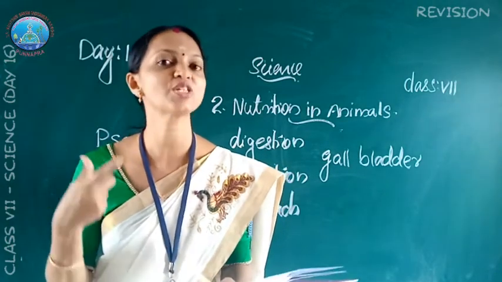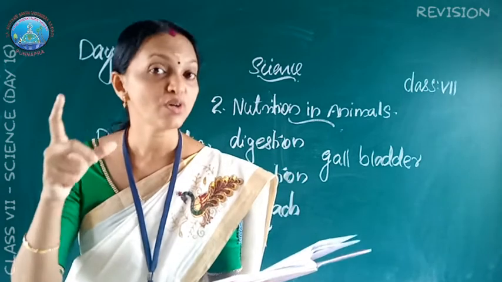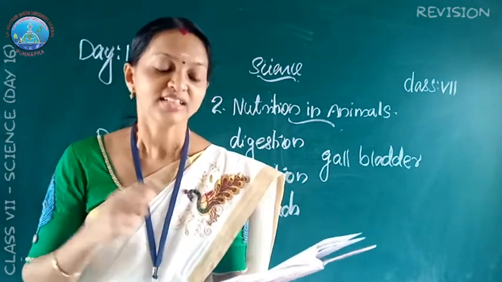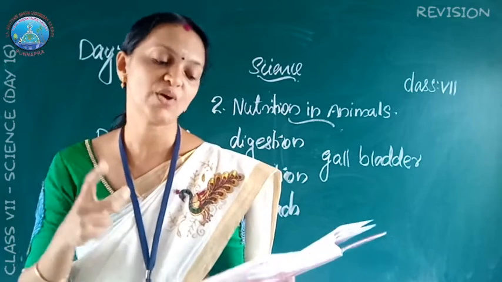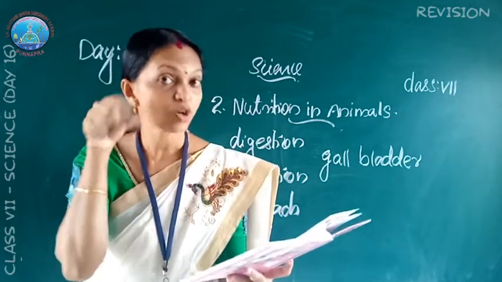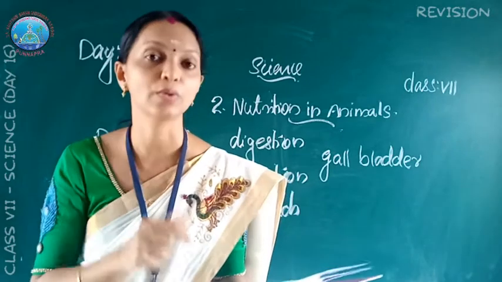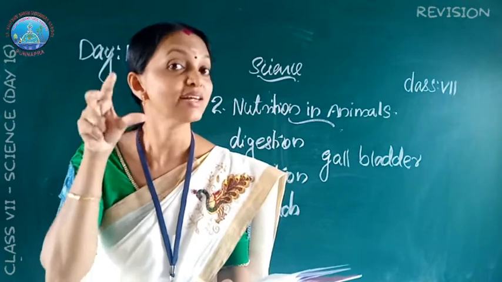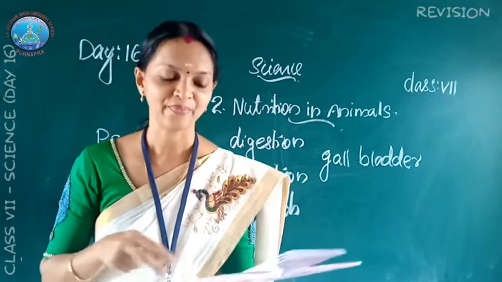Okay, so what is rumen? It is a part of the stomach of grass-eating animals. These animals quickly swallow the grass and store it in the part of the stomach called rumen. Rumen is present only in the grass-eating animals.